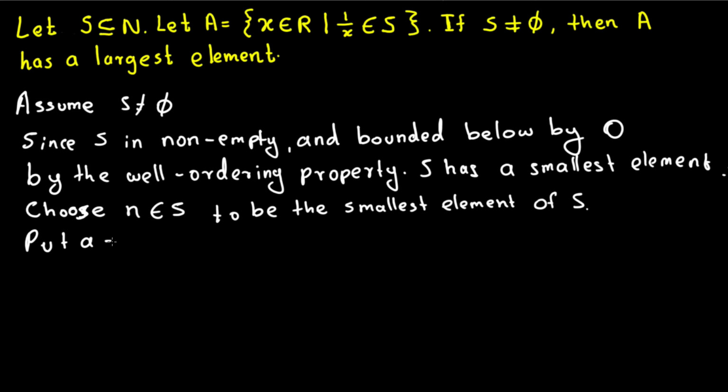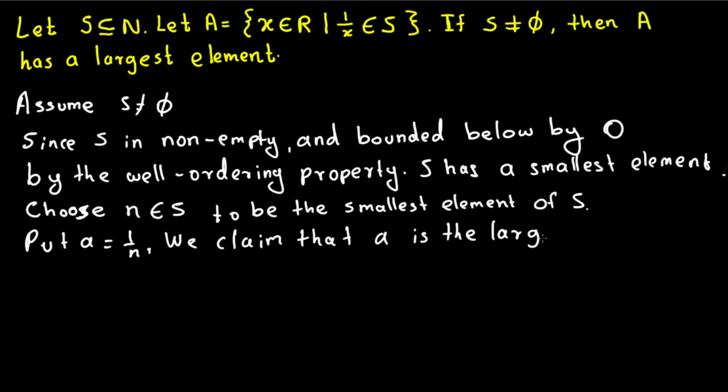Put a = 1/n, and we claim that a is the largest element of A. Okay, of actually capital A, because that's the one we have.